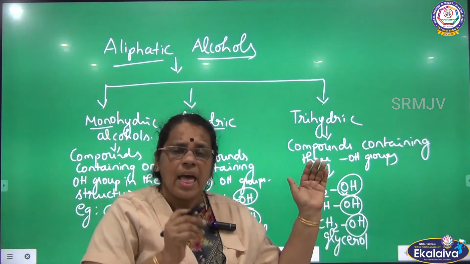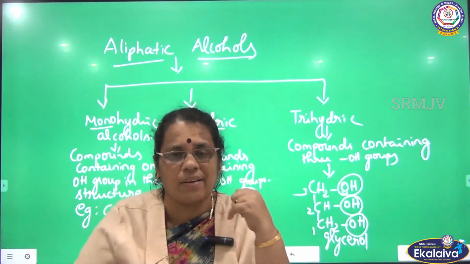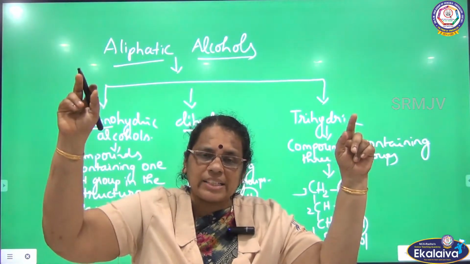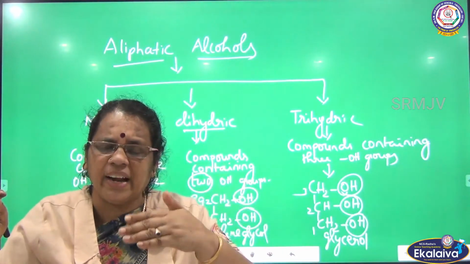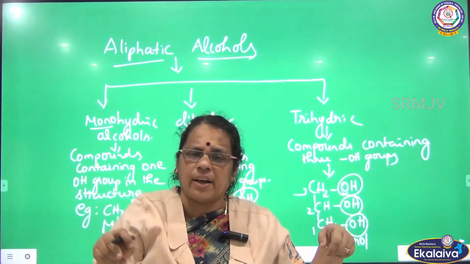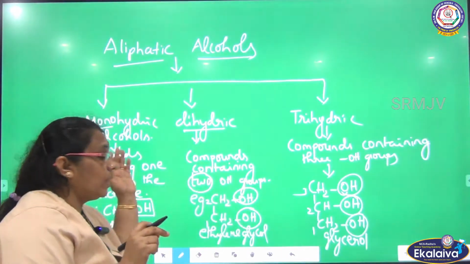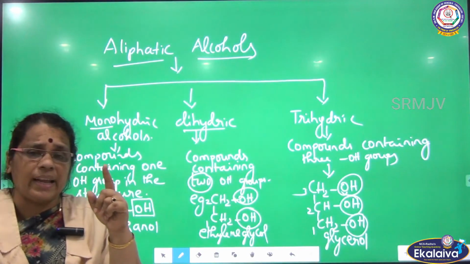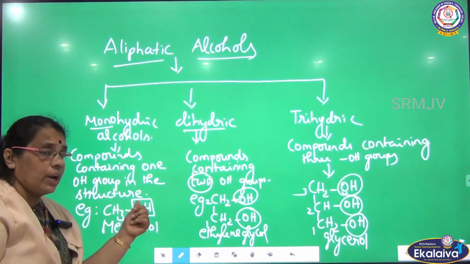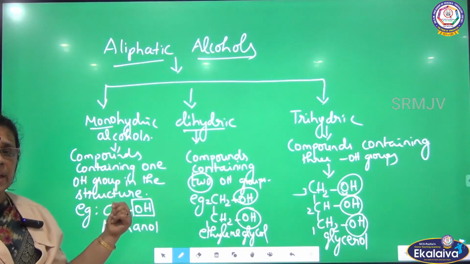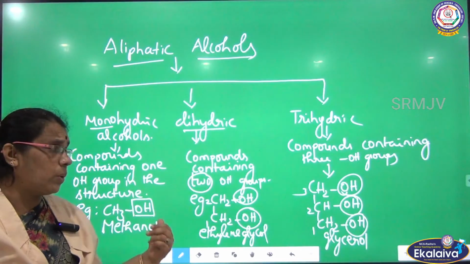Here I talked about the classification of aliphatic alcohols. First I gave the broad classification as aliphatic, aromatic and aralkyl. Once again I am going to divide the aliphatic alcohol into three types: monohydric, dihydric and trihydric. Monohydric alcohol is a compound containing only one OH group in its structure. The familiar example I gave is methanol, where only one OH group is there.